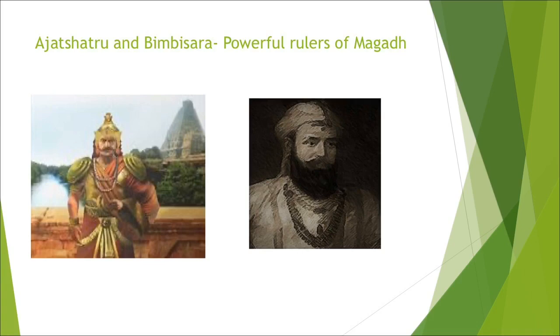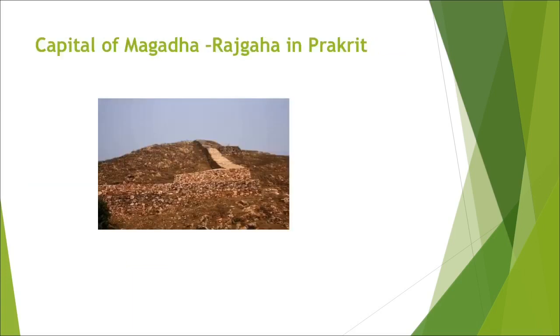It's an image of the 2 famous kings, Ajatshatru and Bimbisar of Magadh. The capital of Magadh is called Rajgaha in Prakrit, the home of the king. You can see here in the picture how it was surrounded by hills and walls, that is, natural fortification.